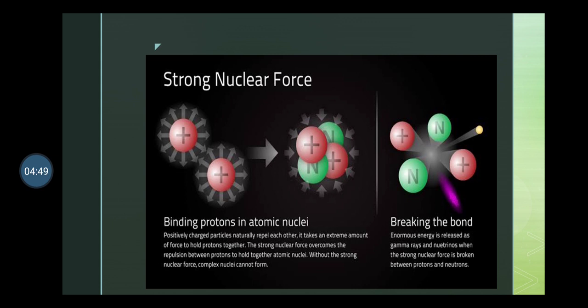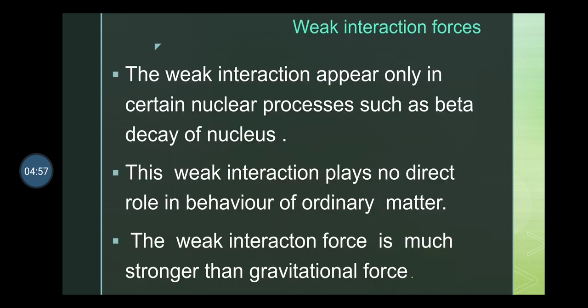This slide shows strong nuclear force, that is in between proton proton, proton and neutron. Fourth type, weak interaction force. The weak interaction appear only in certain nuclear processes such as beta decay of nucleus. This weak interaction plays no direct role in behavior of ordinary matter.